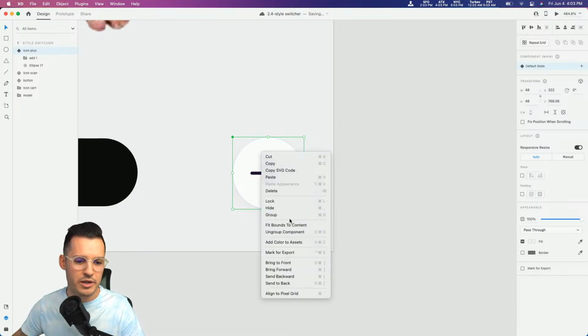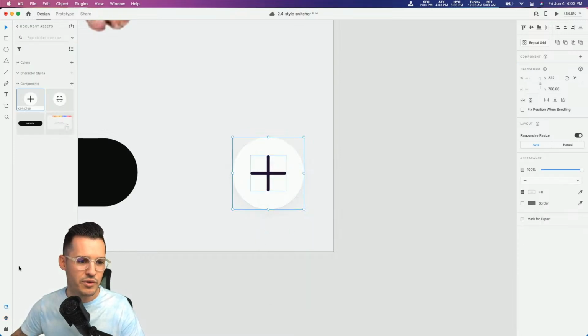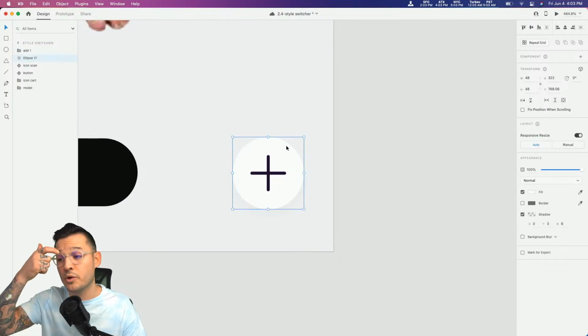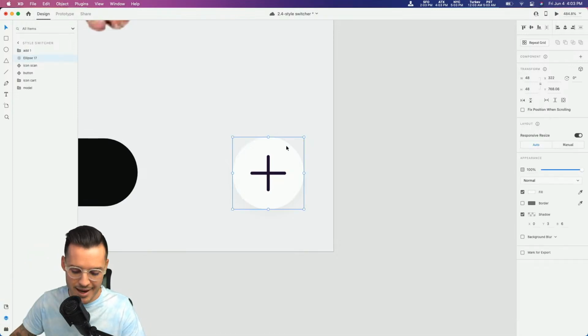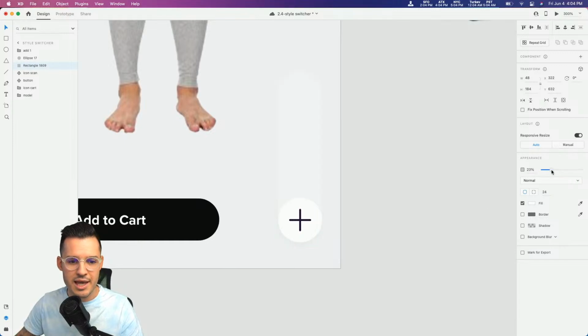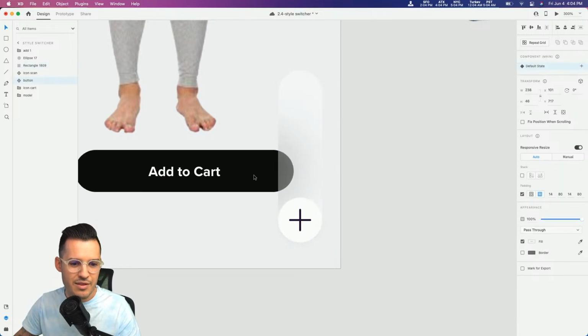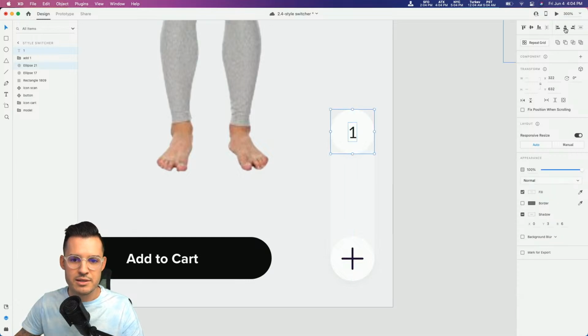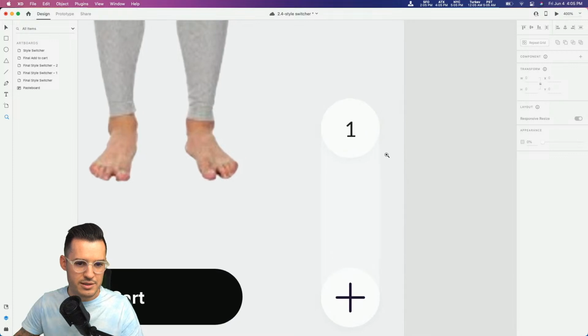So I tell you what, here's what we want to do. Let's ungroup this from the component. Let's go over to our document assets. Let's actually get rid of this for now and head back to our layers, because I think we also want to create some more elements that might be inside. So you can kind of imagine that happening just like that. Let's bring the opacity of it down. We could, if we wanted to, play with a little bit of object blur or background blur, excuse me, to get that glassy effect. We're using Lato today for our typography. I'm just going to bring the size of this thing down, and let's just center everything. That looks kind of good.